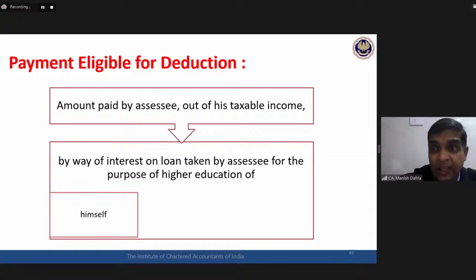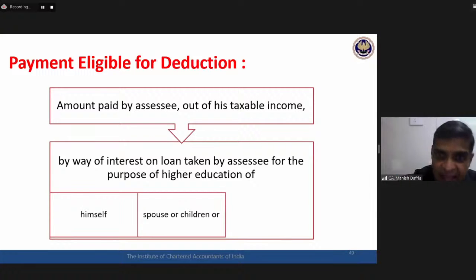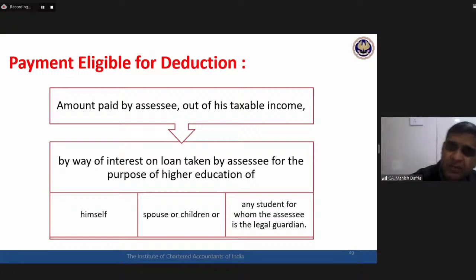Okay, the deduction is only with respect to interest, not the total amount of loan, not the principal amount of loan, only the interest is eligible for deduction. Now this higher education may be of the assessee himself or herself, of the spouse or children, or of any other student for whom this assessee is a legal guardian. If the assessee is a legal guardian of any other student and a loan has been taken for this student's higher education also, the 80E deduction would be available.